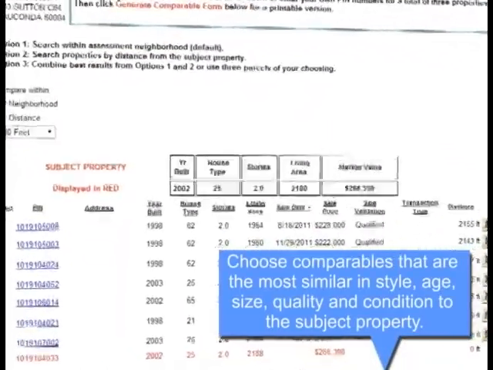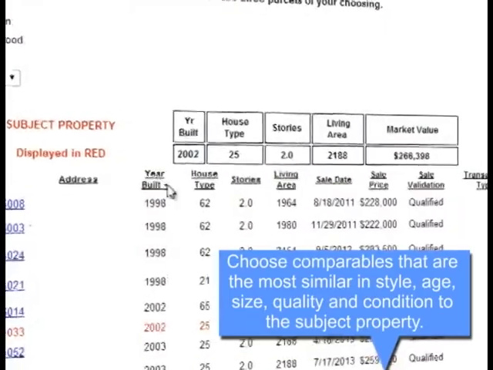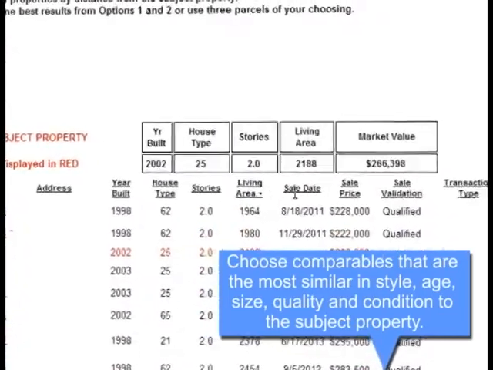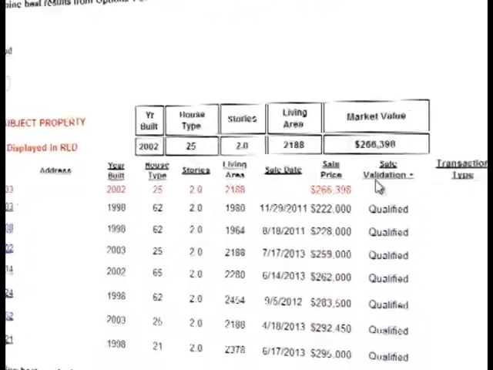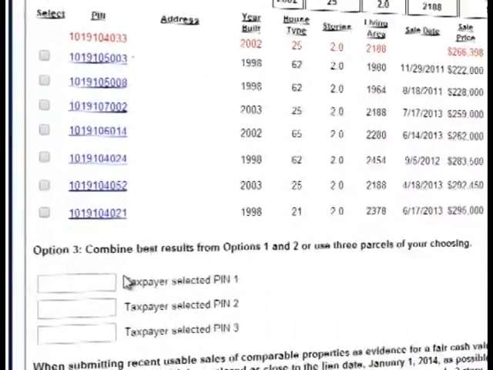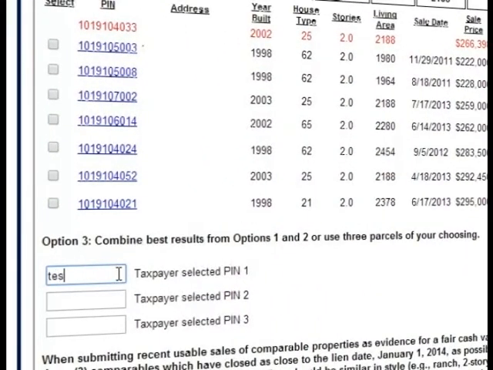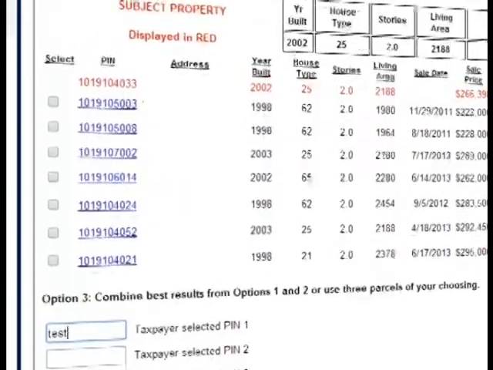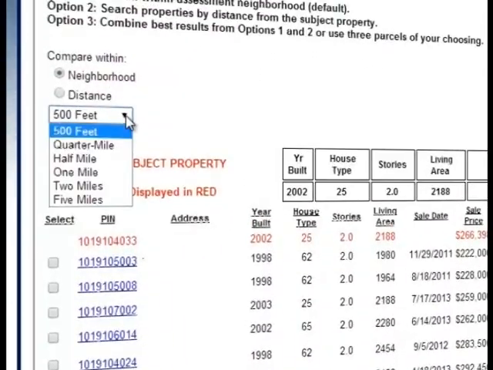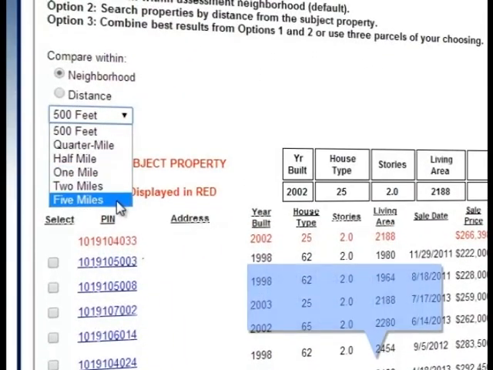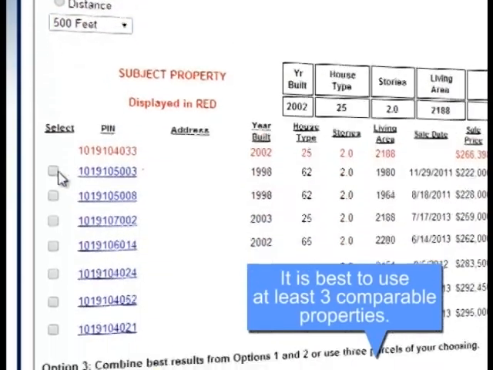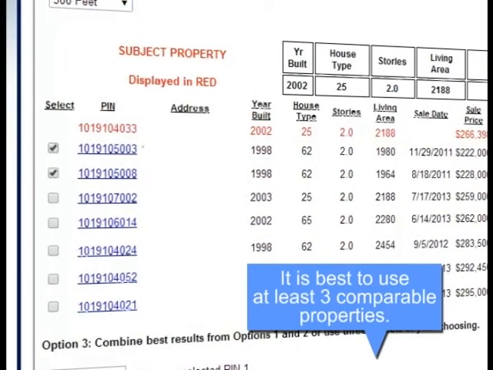You can sort any of the columns by choosing the column headers. If you do not find the comparables that you are looking for within the display list, you can always enter in your own 3 PINs. You can also find more comparables by changing the distance instead of searching within the neighborhood. Once 3 comparables are chosen, your next step is to click Generate Comparable Form.